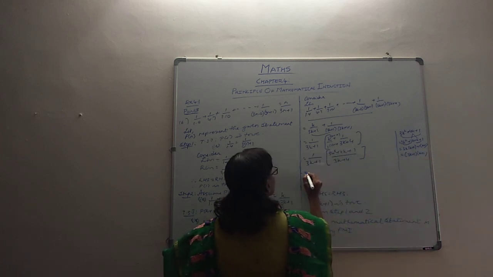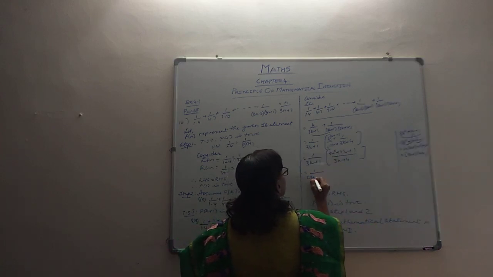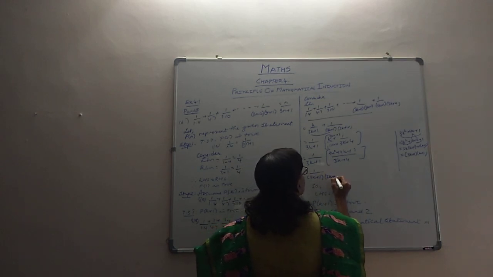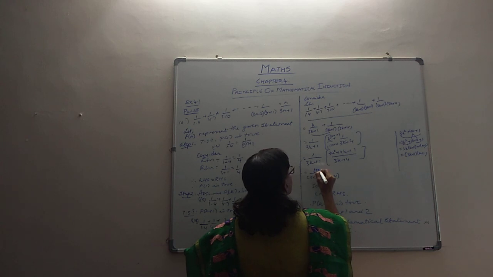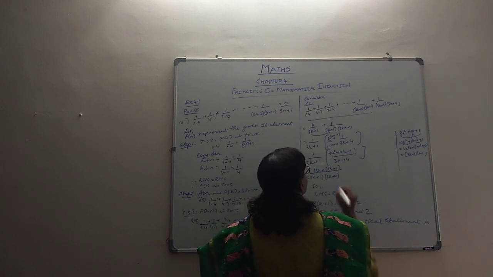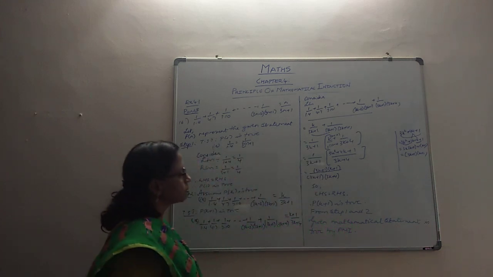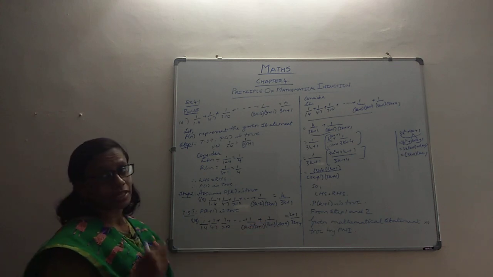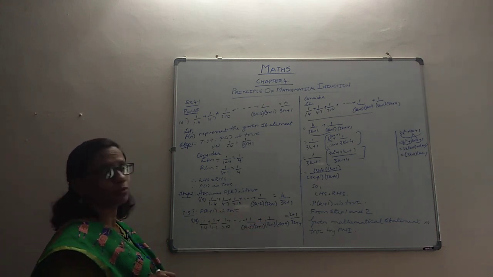So 3k plus 1 times k plus 1, the 3k plus 1 cancels, and you are getting k plus 1 by 3k plus 4. That's exactly what they have asked us.